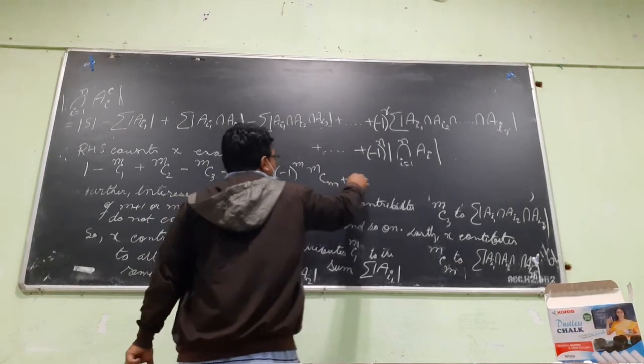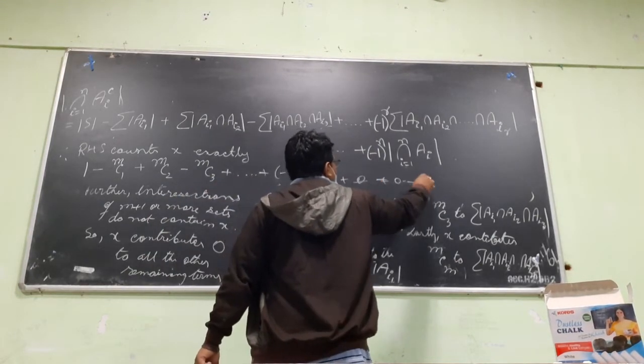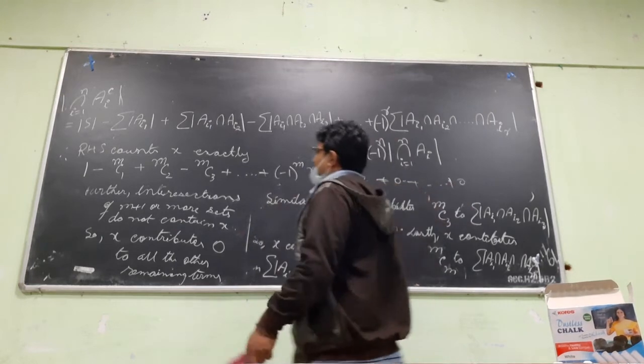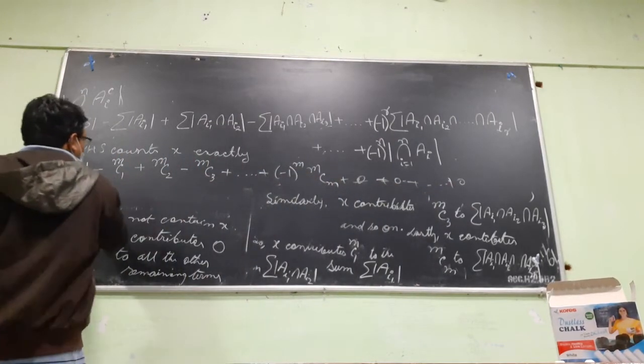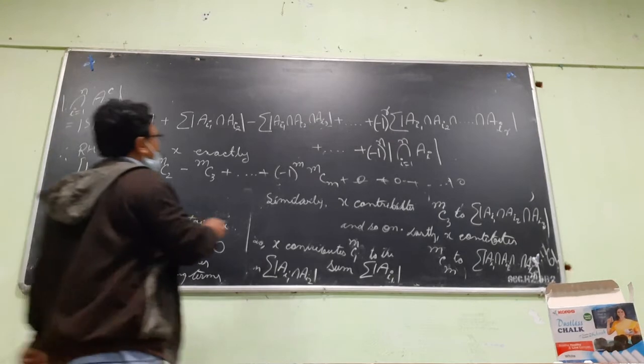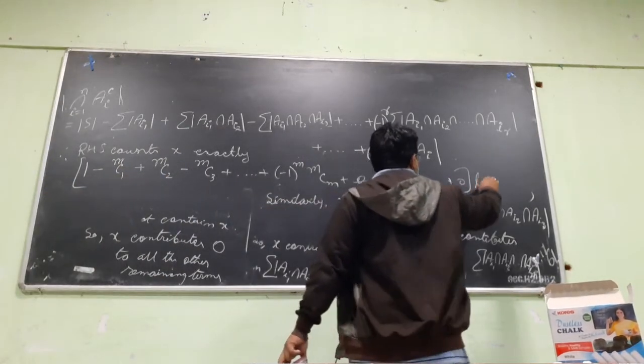The remaining everything is 0. Exactly this many times.